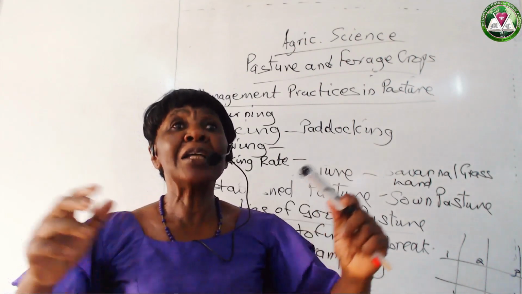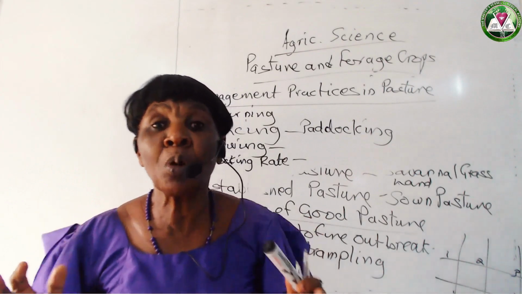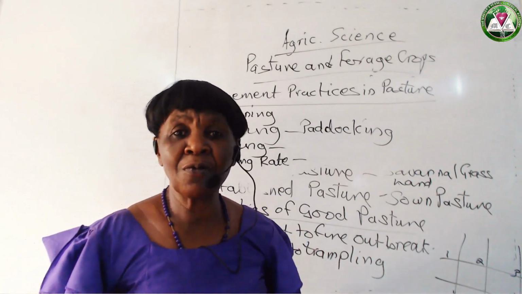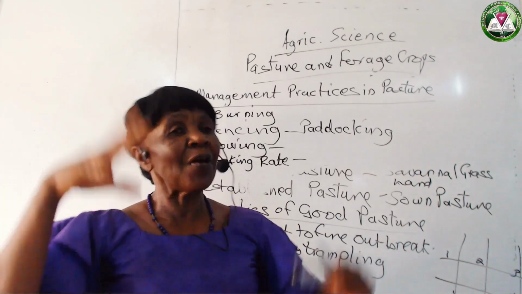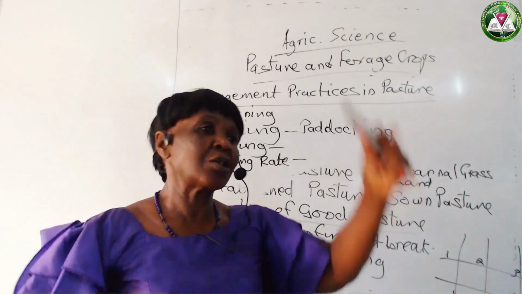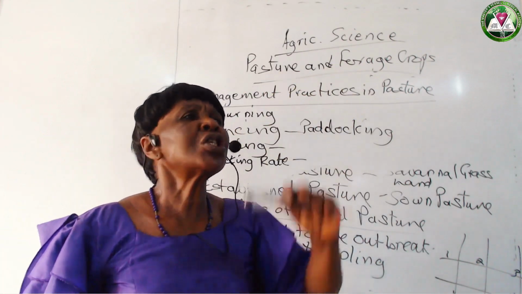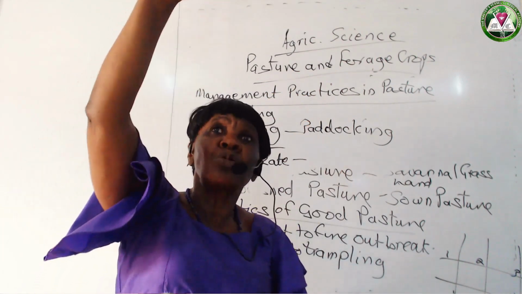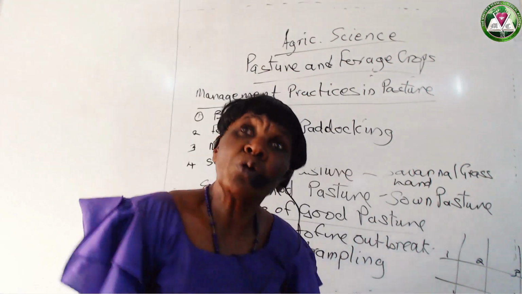If the area is big, you send a large number. If the area is small, you send a small number. And again, when you are sending animals for grazing, you mix the farm animals, the big and the small. You don't send only the big ones. You don't send only the small ones. Remember, the grasses grow tall, the legumes grow small. They don't grow too high.